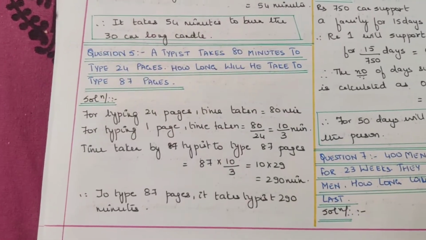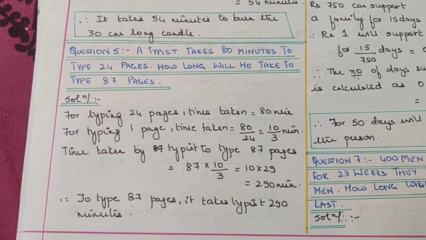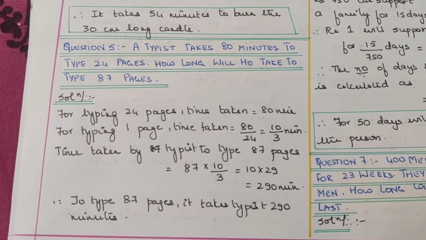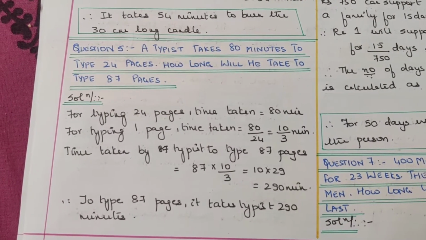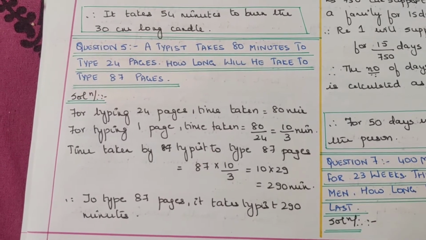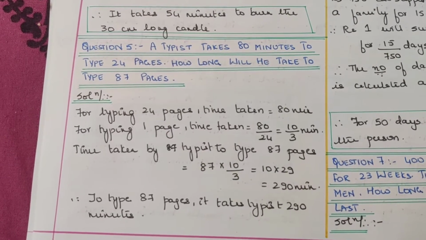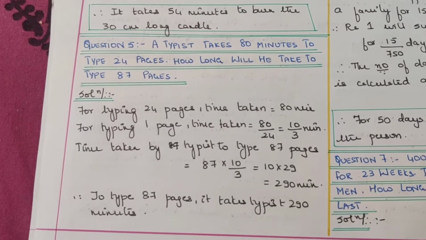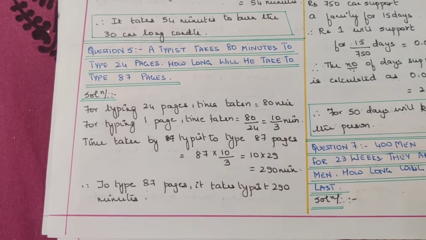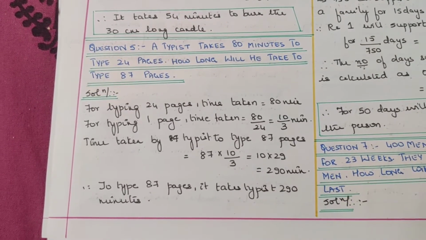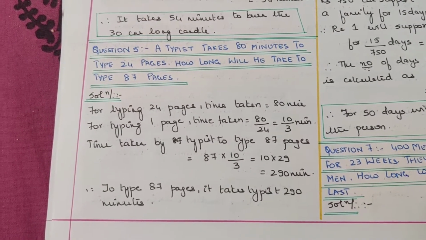The next one, a typist takes 80 minutes to type 24 pages. How long will it take to type 87 pages? For typing 24 pages, time taken is equal to 80 minutes. For typing 1 page, time taken will be 80 by 24, that is 10 by 3 minutes. Therefore, time taken by the typist to type 87 pages is equal to 87 into 10 by 3, that is 10 into 29, that is 290 minutes. Therefore, to type 87 pages, it takes the typist 290 minutes. Hope this is clear. Just pausing for you to understand my calculation.